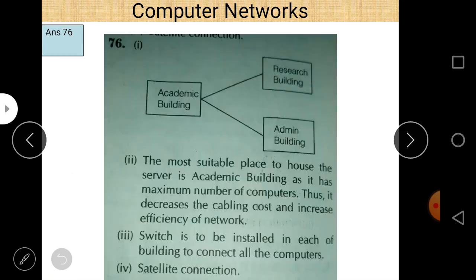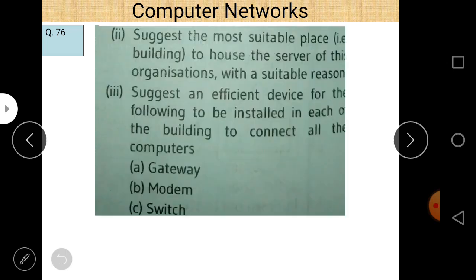This is the answer. This is the academic building, this is the research building, and this is the admin building. All these are connected to each other, but here we can easily see that the research building and admin building are not connected to each other. And why is it so? Let us check. It is the final answer.